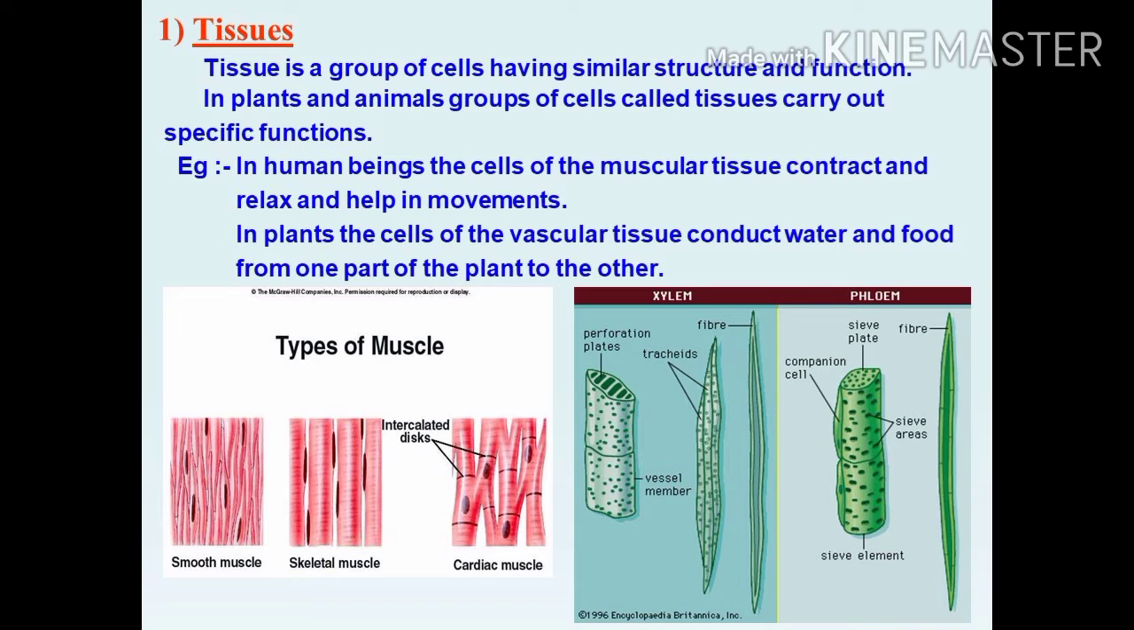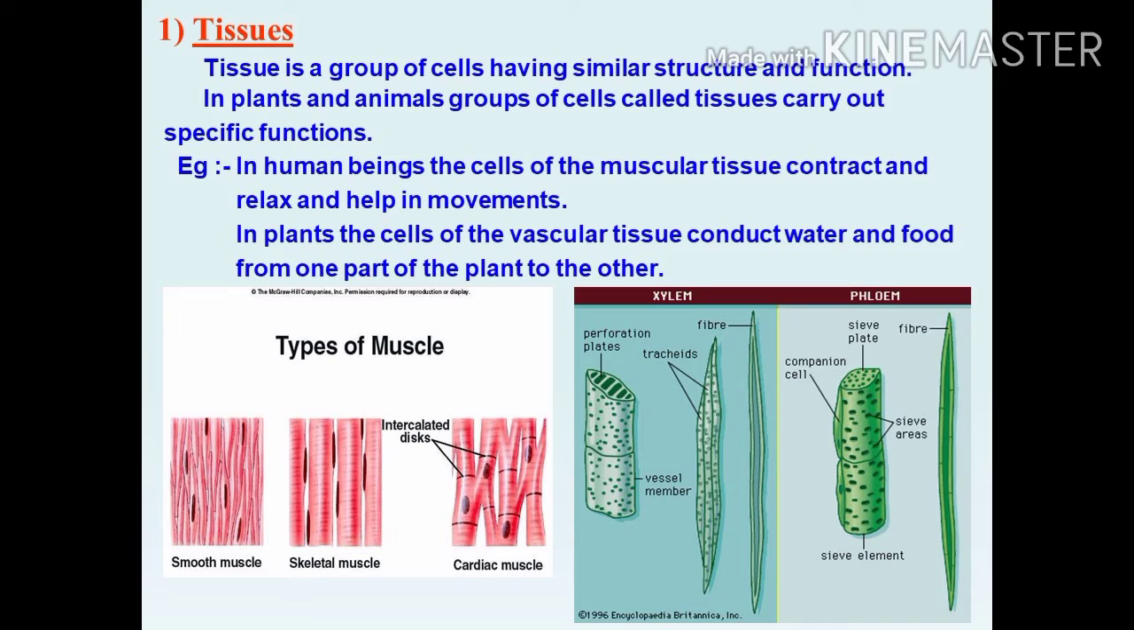Already I told you, in human beings, muscular tissue contracts and relaxes, and it helps in movements. In plants, vascular tissue: did you hear about xylem and phloem? Xylem is the conductor of water. Phloem is a group of tissue, a group of cells. It helps to store food and also to transport food from one part of the plant to other parts of the plant. See these pictures, xylem, phloem.